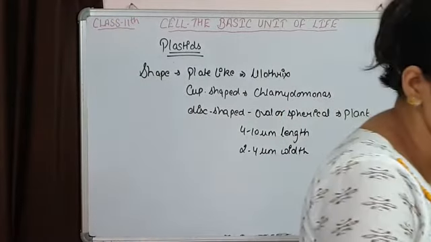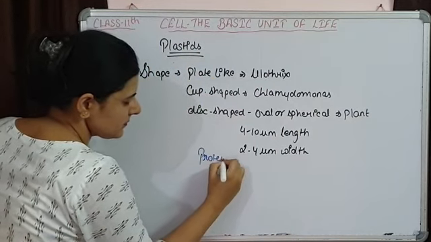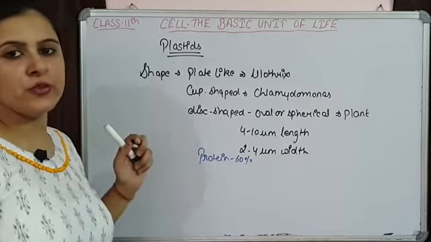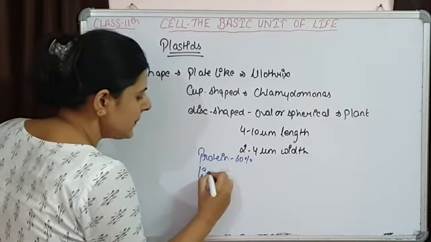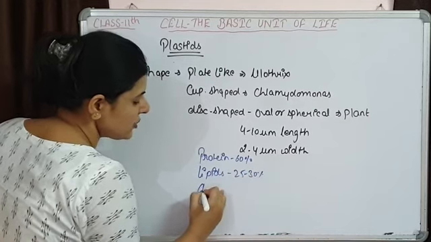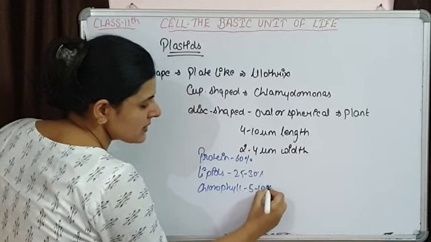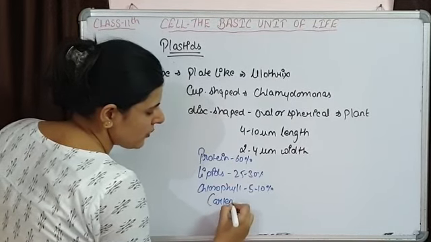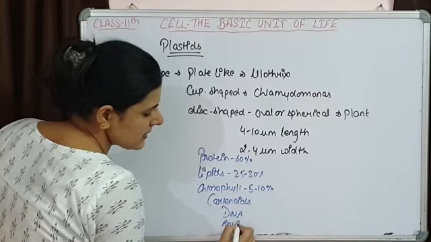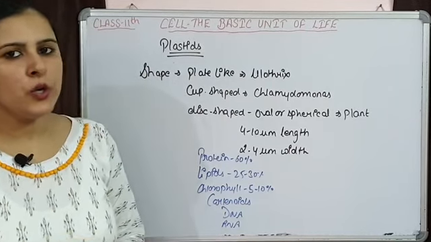Now let's talk about the chemical composition. They have proteins, almost 50 to 60% of proteins are present. 25 to 30% of lipids are present. Then major is chlorophyll, 5 to 10% of chlorophyll is present. They also have some amount of carotenoids. DNA, RNA is there. So these are the rest of the substances that are going to be present in the chloroplast.